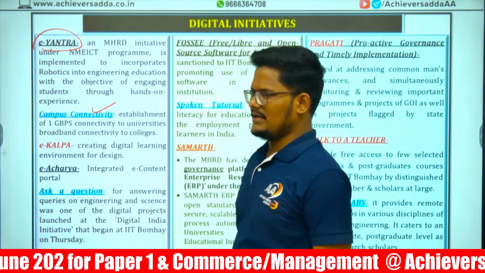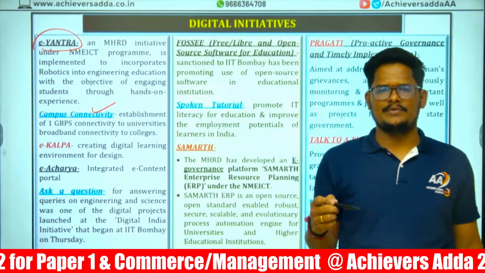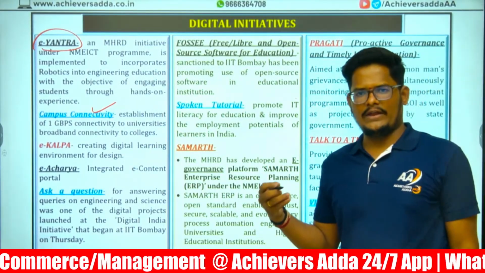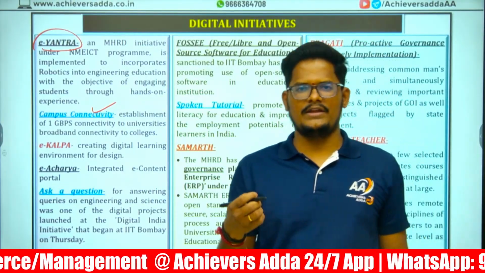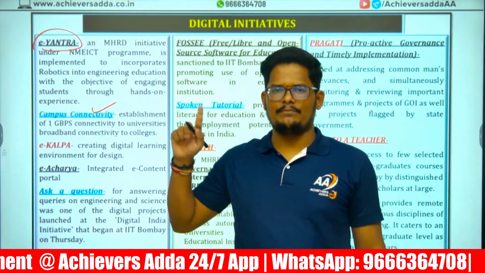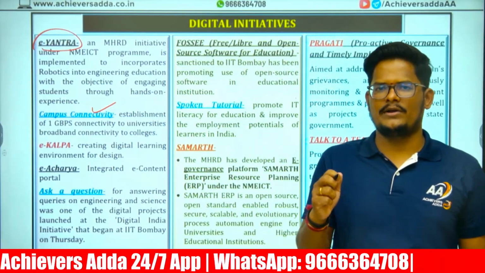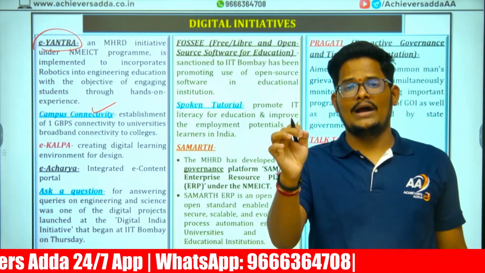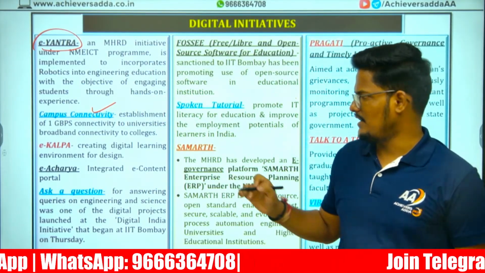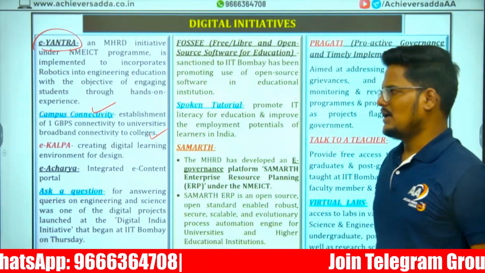Campus connectivity. All the university campuses are to be equipped with network access. Means Wi-Fi should be enabled in each and every university, college and campus. So as part of the campus connectivity initiative, the Government of India is providing 1 Gbps speed internet to all the universities in India and their colleges.